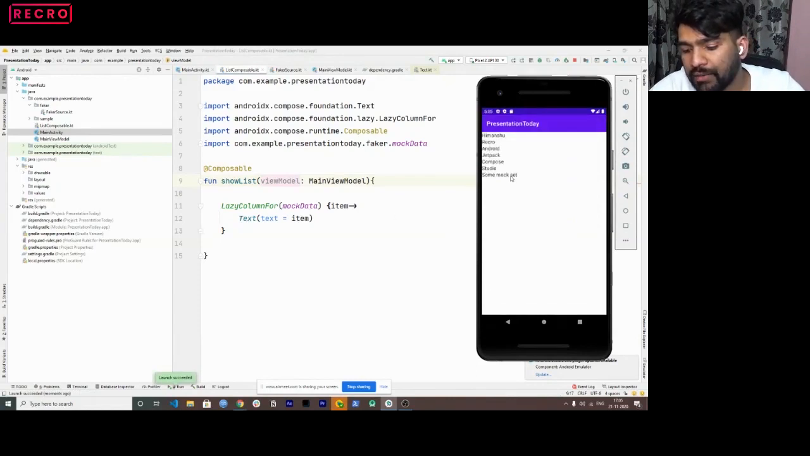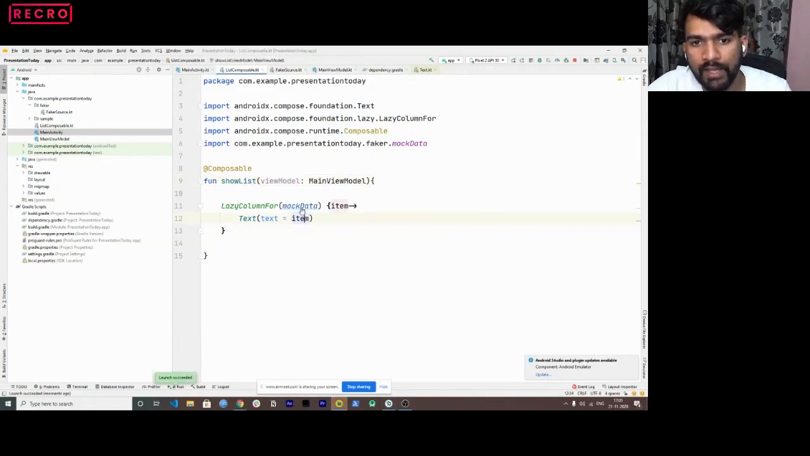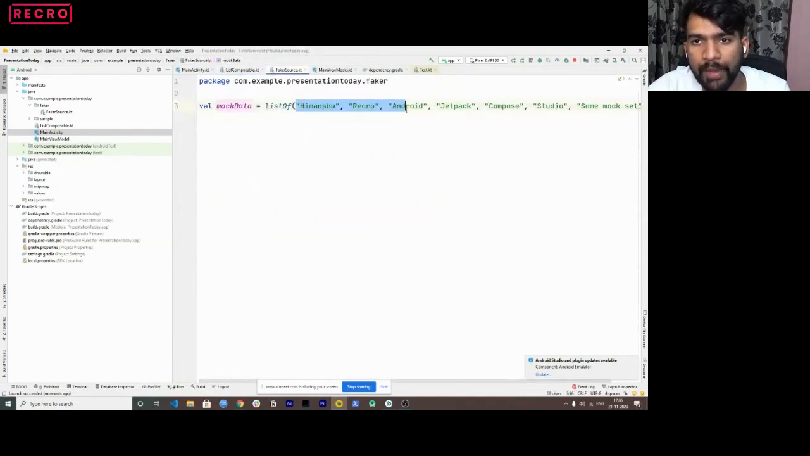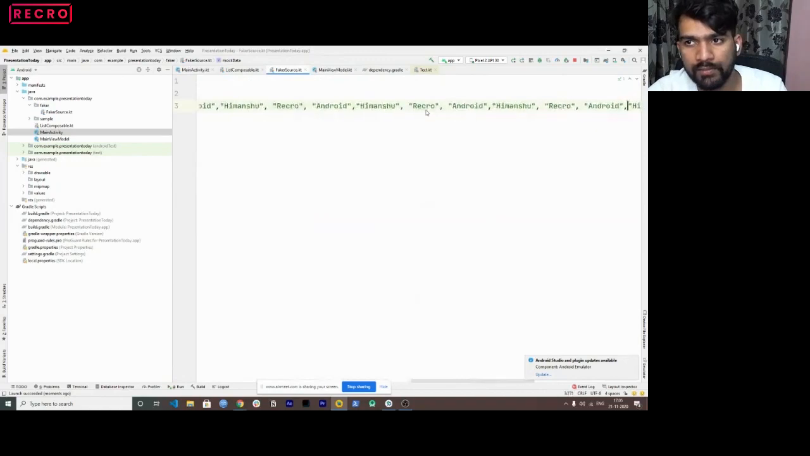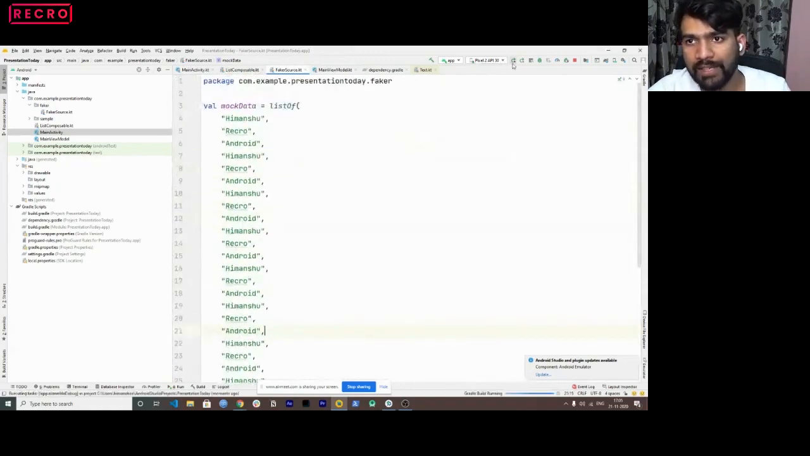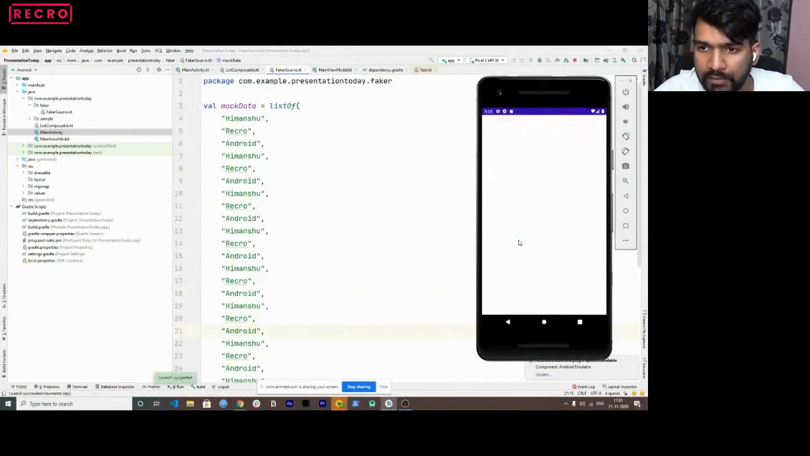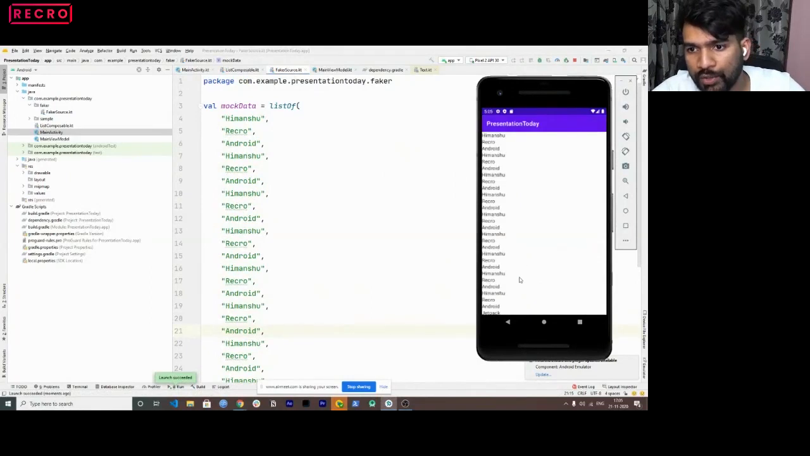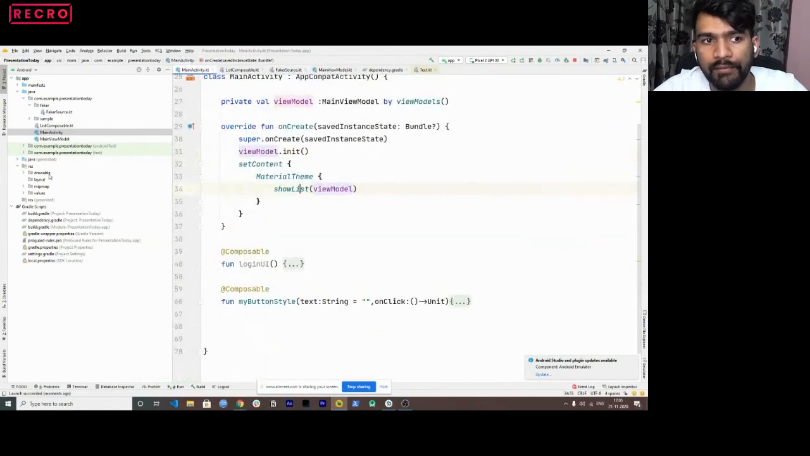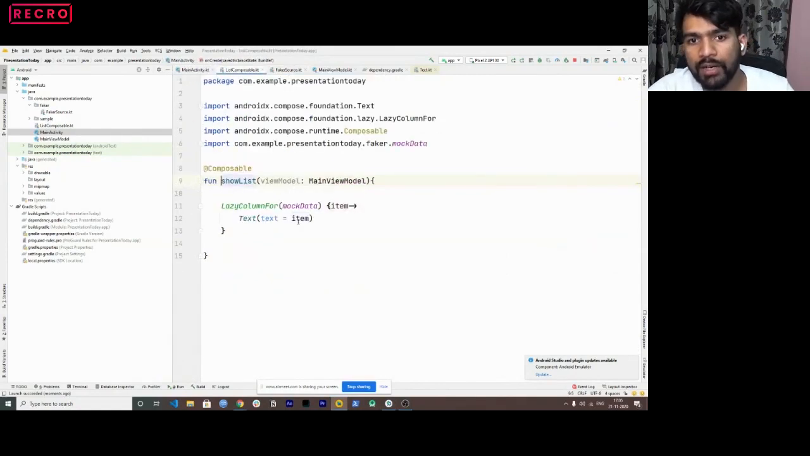So we have rendered our list here, correct? Let me just copy paste this to show you a proper list. I just copy pasted it to show you a longer set of strings. So you can see the scroll is happening here, right? This is very similar to how a recycler view works in Android.